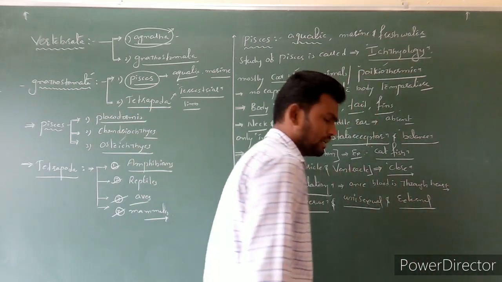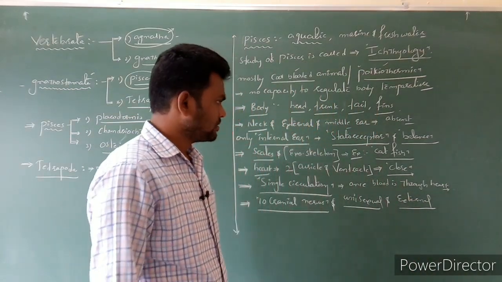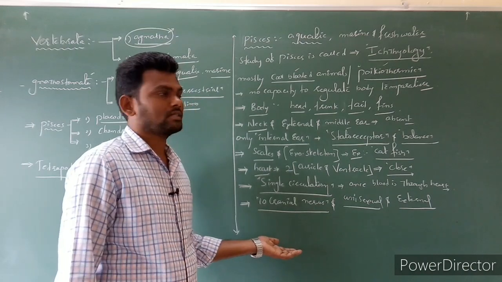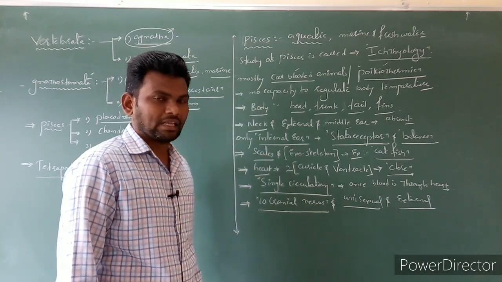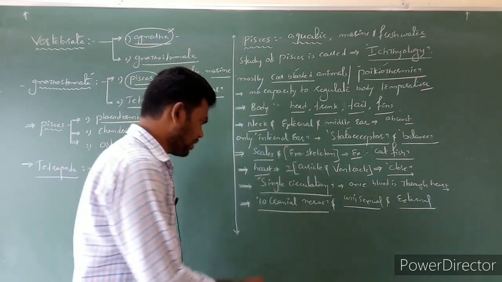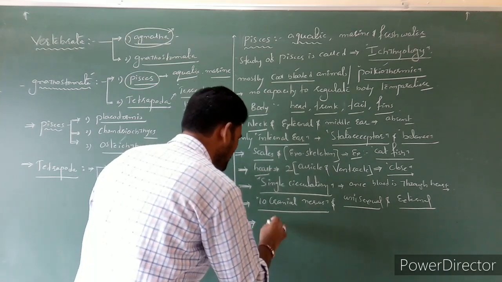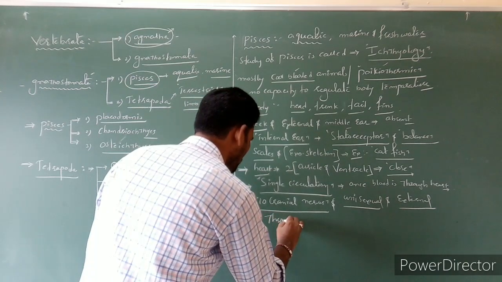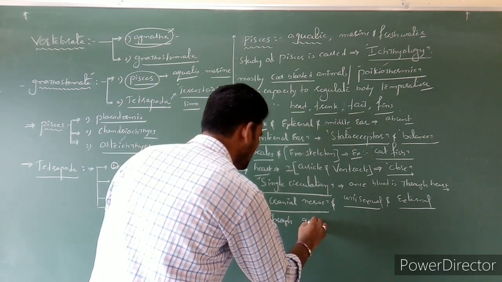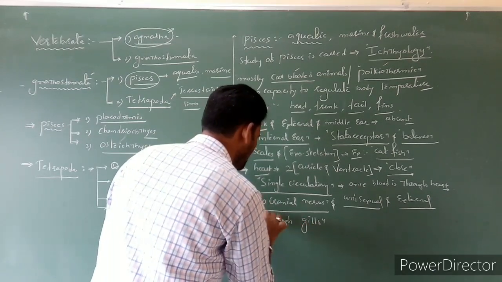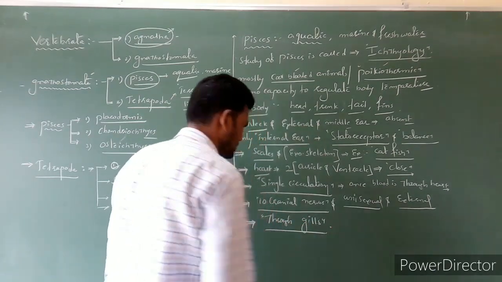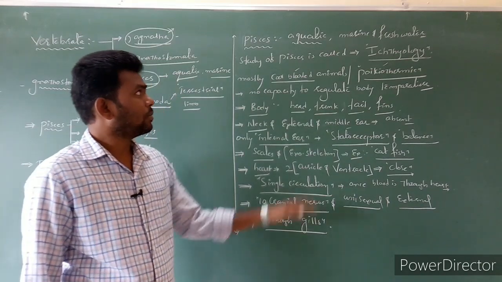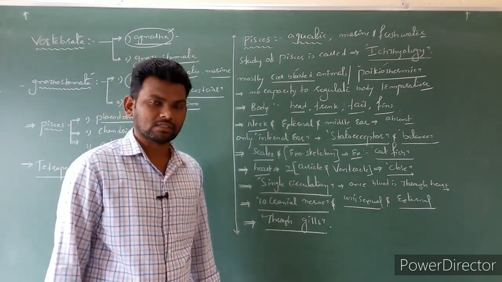Clear? So these are some general characters about Pisces, nothing but fishes. One more point: respiration is mostly through gills. So these are some general characters of Pisces.